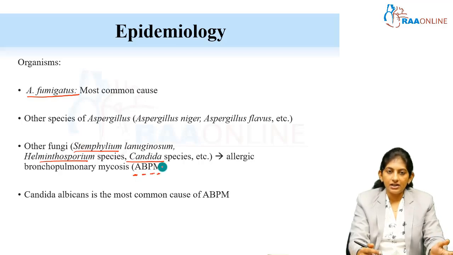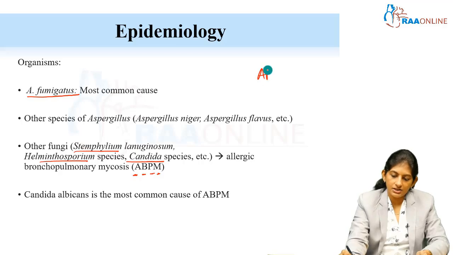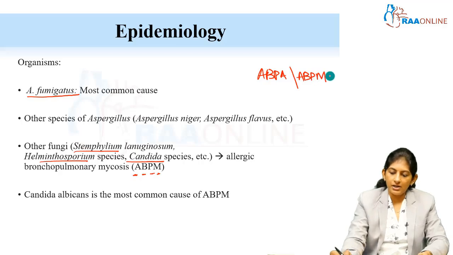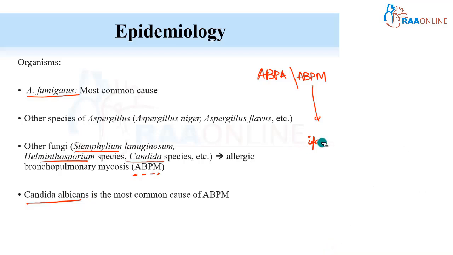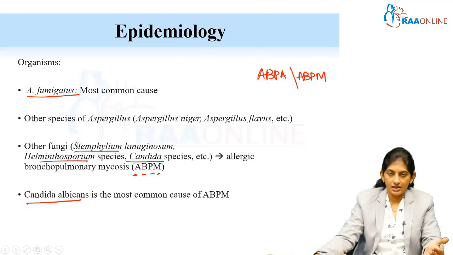If only Aspergillus is involved, we call it allergic bronchopulmonary aspergillosis. Among these mycoses, Candida albicans is the most common cause, right? So you have to understand that there are two allergic hypersensitivity reactions to fungi.